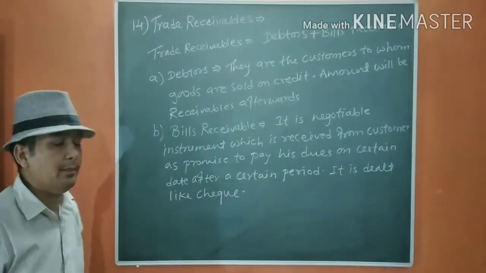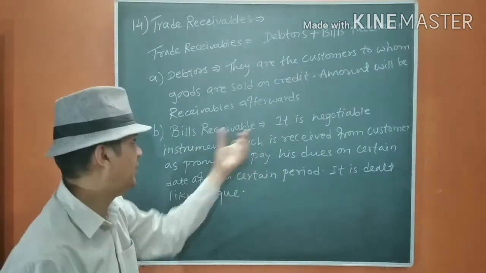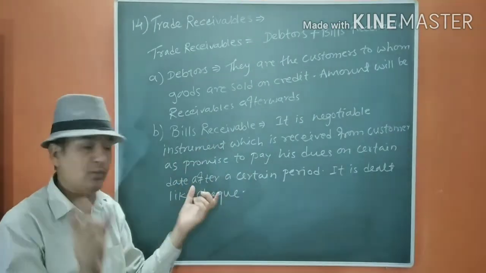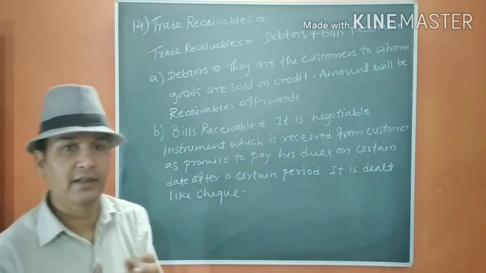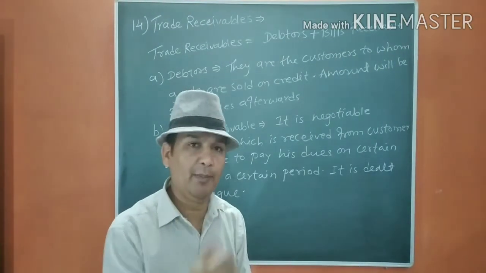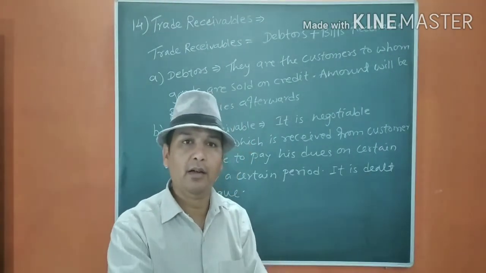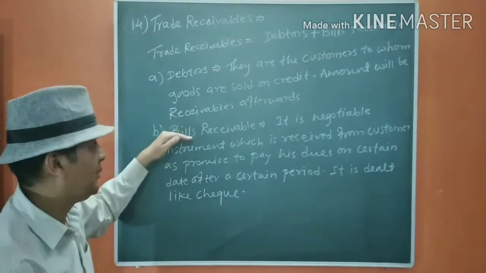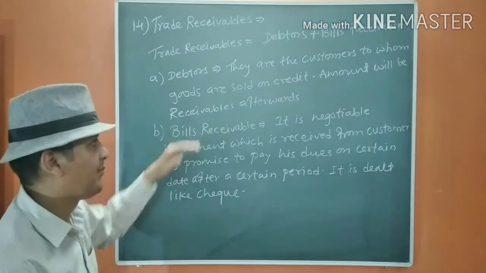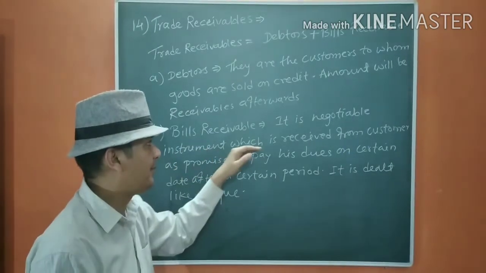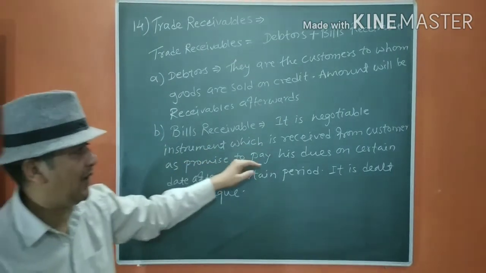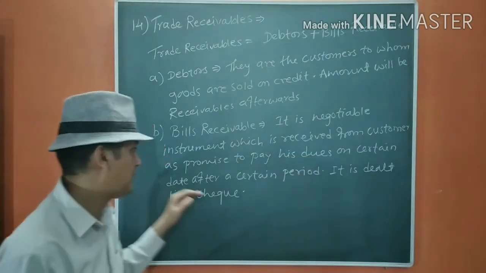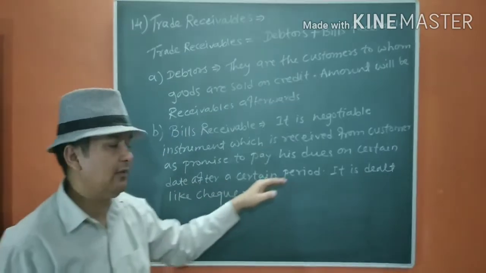Then next one is bills receivable. It is a negotiable instrument, an instrument like a check. Just as when we deal with a bank, we give a check and get the payment, bills receivable is the same. It is a negotiable instrument received from the customer as a promise to pay his dues on a certain date after a certain period.